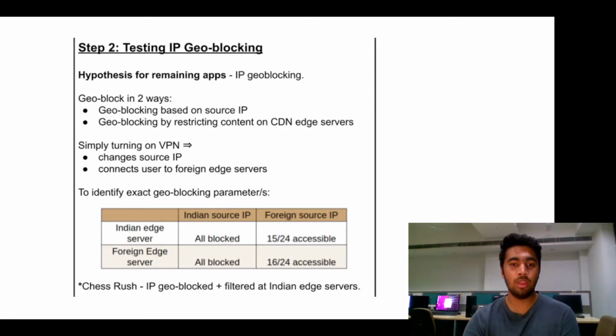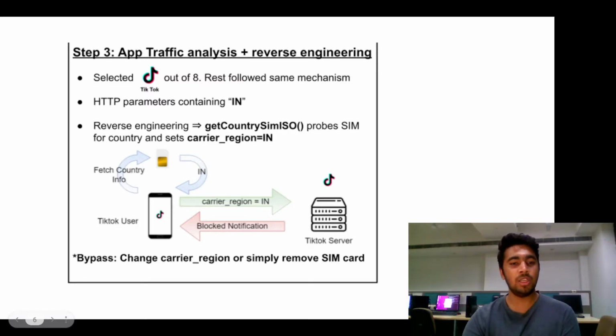edge servers. Surprisingly, with foreign source IP and Indian edge servers, we observed that 15 out of 24 apps were accessible. Also, with foreign source IP and foreign edge servers, 16 out of 24 apps were accessible. The additional app Chess Rush was the only one which was IP geo-blocked as well as filtered at Indian edge servers. With the remaining 8 apps, we then moved to step 3.